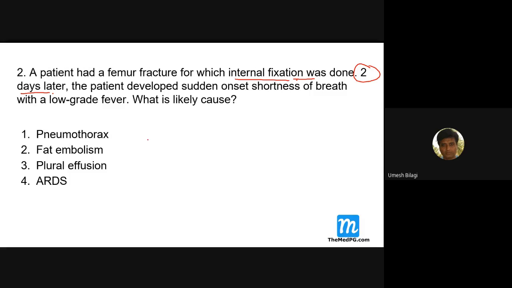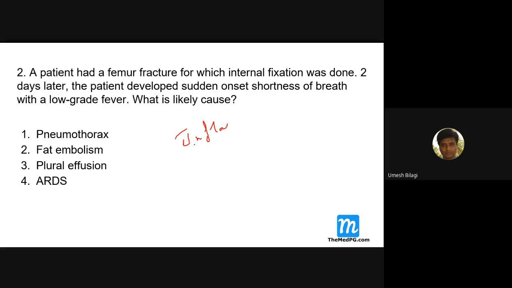In fact, the proper word is fat embolism syndrome. It is not just fat embolism, it is fat embolism syndrome, because it is not just limited to the lungs. It can complicate the brain. It can go to liver, kidney, everywhere it can hit. Fat material gets into circulation and causes an inflammatory reaction throughout the body.